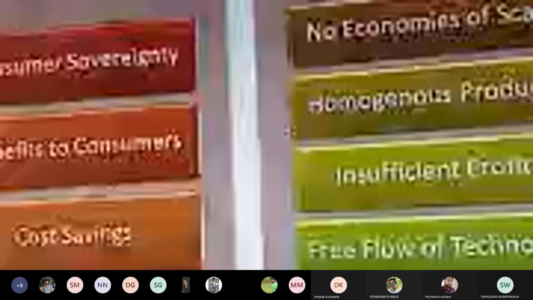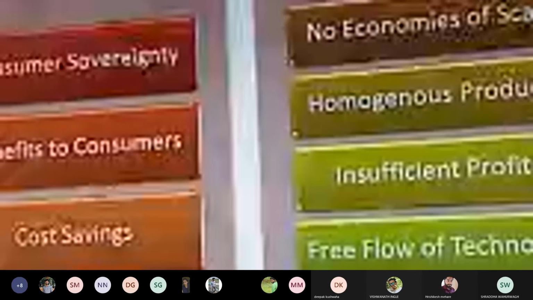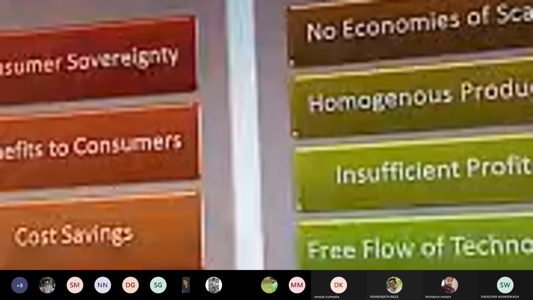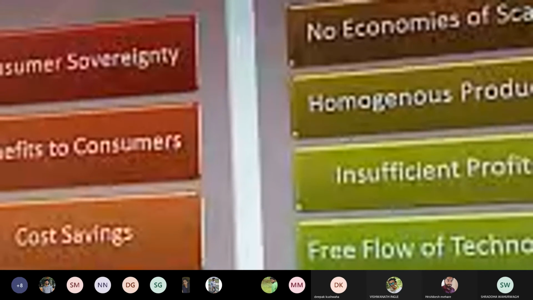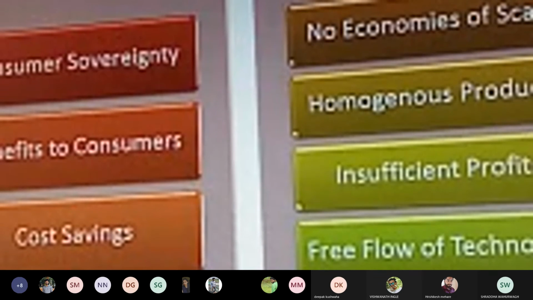Insufficient profits. The concept of insufficient profits deals with the concern that a particular retailer or a particular consumer is not always satisfied about how much profit he has to earn. What is the profit for a particular buyer? He goes to a retailer and gets a commodity at a lower price. Now, if you are already getting the commodity at a lower price, we expect the price to be lower still. In the earlier example, the standardization price provided by three retailers was 45, 50, and 52. Then a consumer will feel that he wants a price below 45 also, and in this case the insufficient profit situation comes into existence.